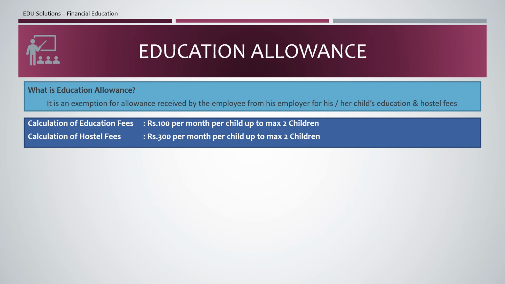Then hostel fees. If your son is studying in a hostel or staying in a hostel, then you will get a benefit for paying that hostel fees also, which is rupees 300 per month per child. Here also 300 is for one child for 1 month. So annually you will get a benefit of 3,600 rupees for one child and 7,200 for 2 children.